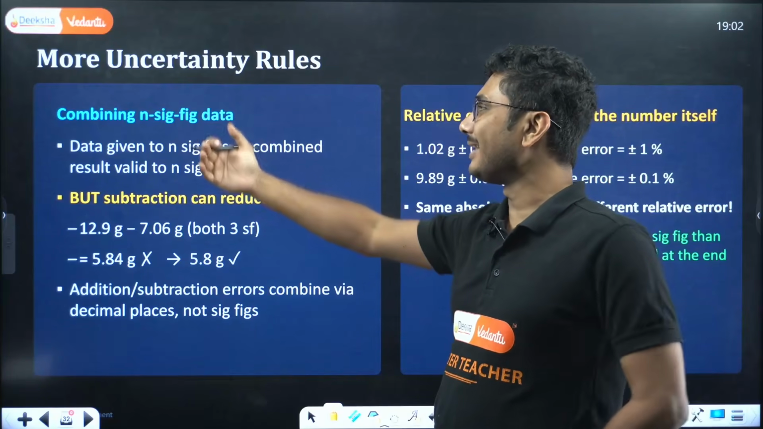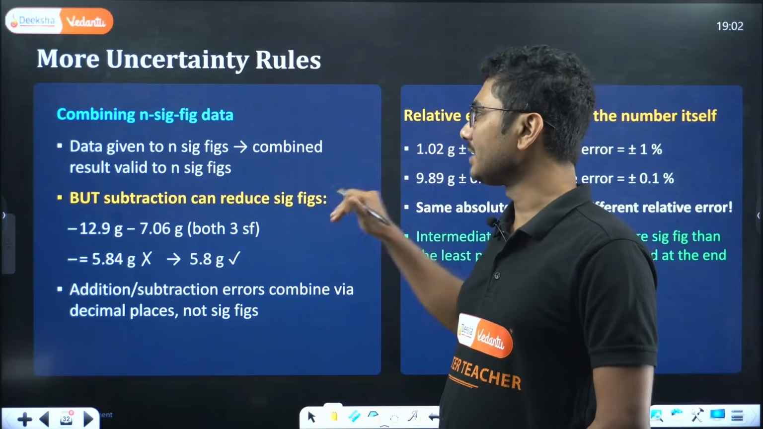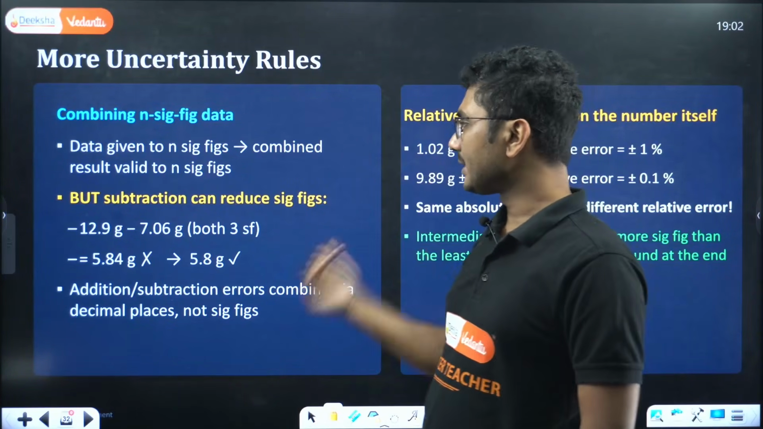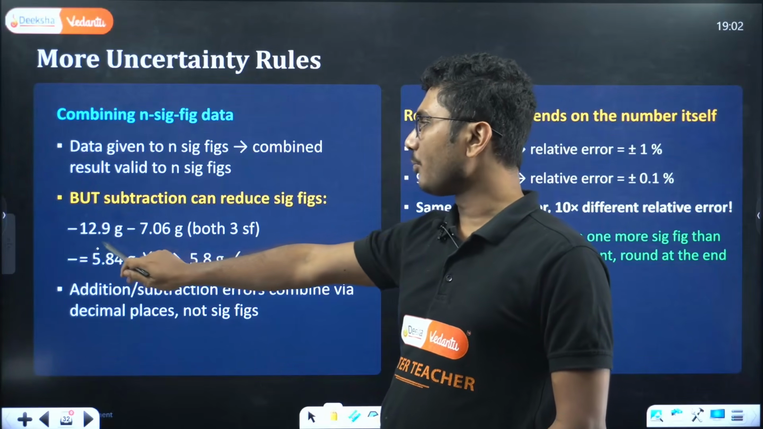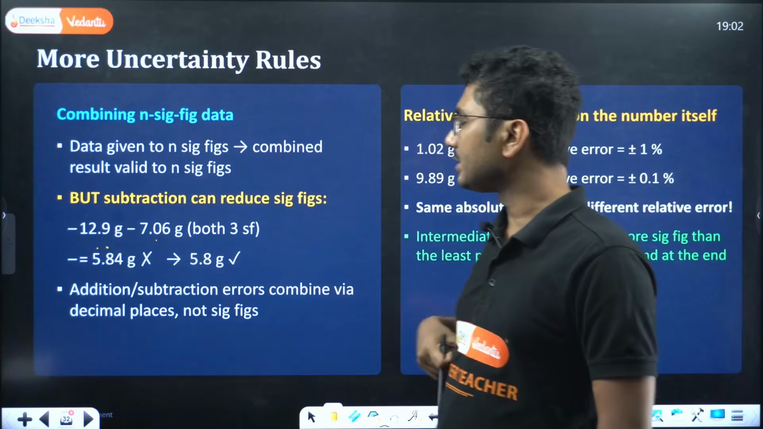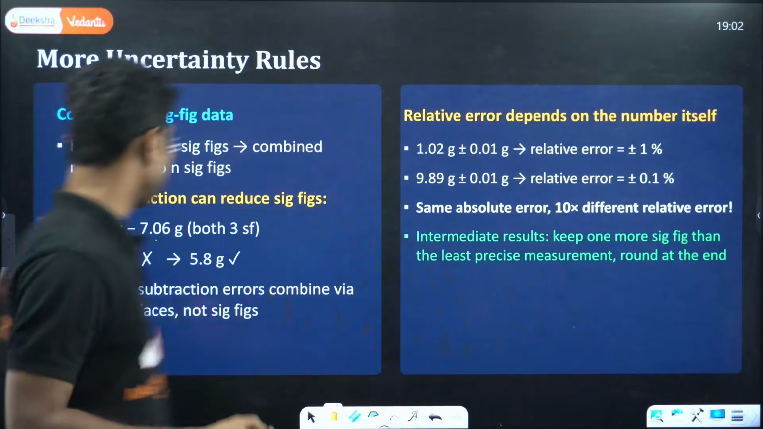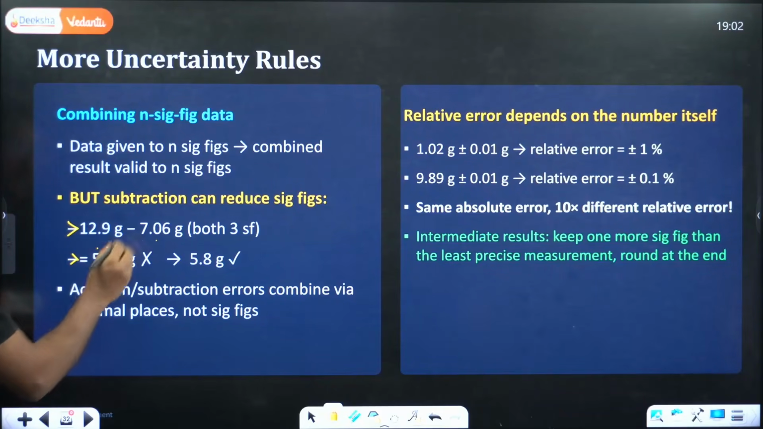Combining n significant figure data. So data given to n significant figures, the combined result is valid only up to n significant figures. For example, say you are subtracting 12.9 grams minus 7.60 grams. This is not a minus, I think this is just an arrow. Okay, so your result is 5.74 grams.